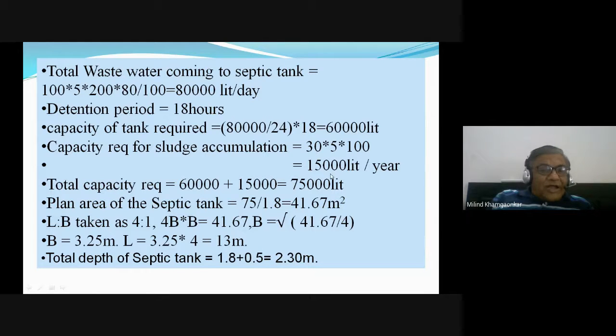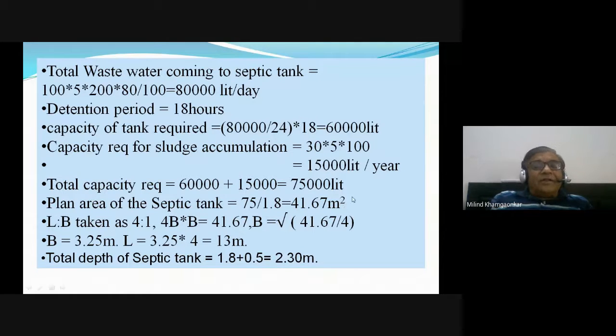We have earlier assumed that the depth of the tank to be 1.8 meters. So therefore volume divided by depth will give you the plan area of the septic tank. So 75 divided by 1.8 meter depth will give you the plan area, which is 41.67 meter square.